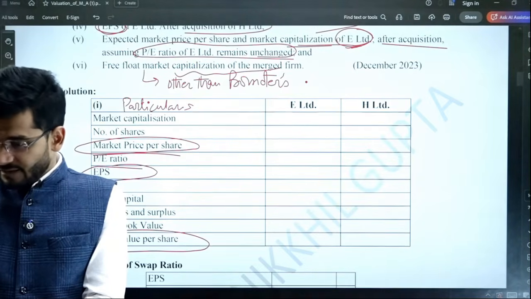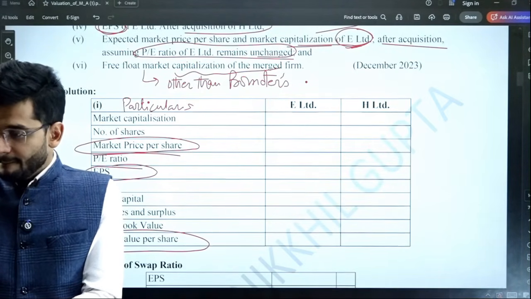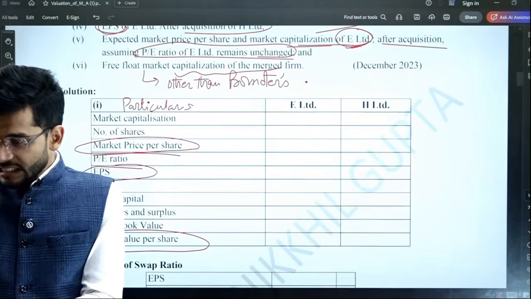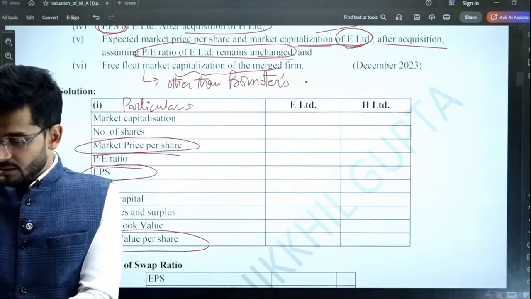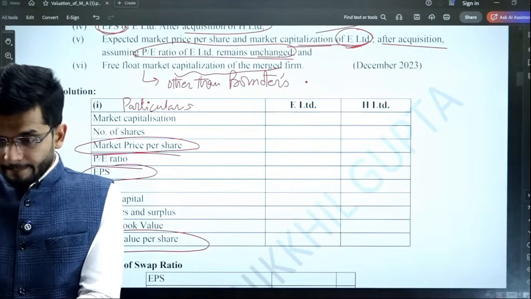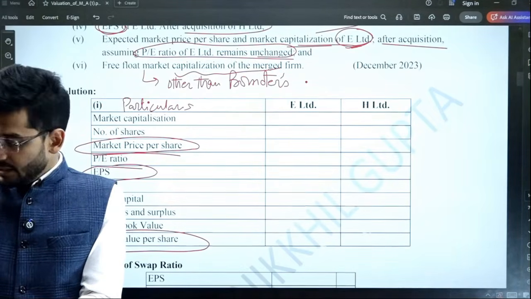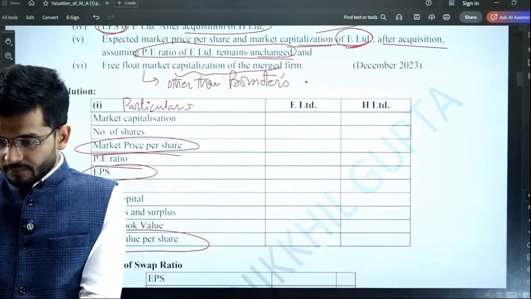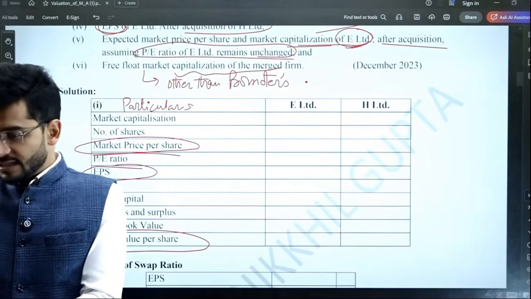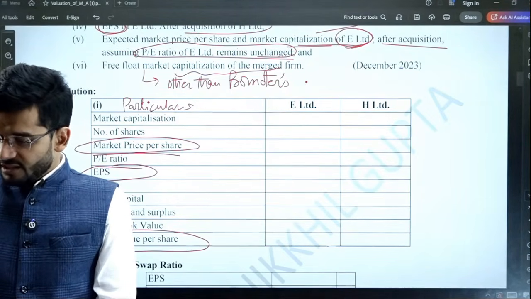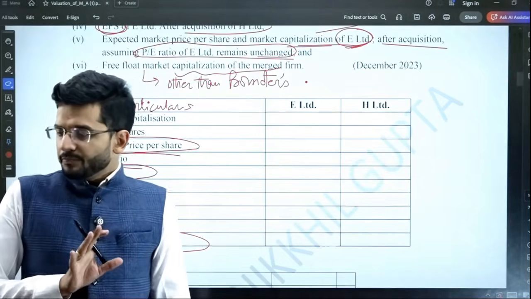Yes sir, we know that we have to prepare the table. All right, let us now first of all fill up all the blanks. Okay, market capitalization is given to us, guys. I already told you, the figures of MPS can be computed easily.